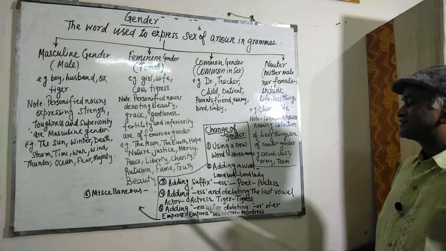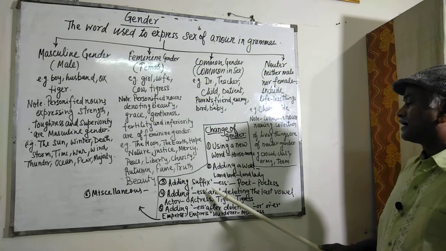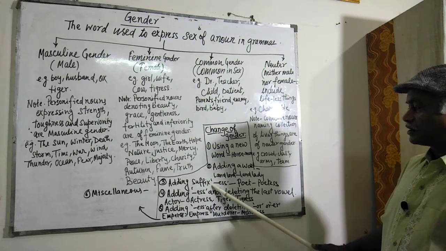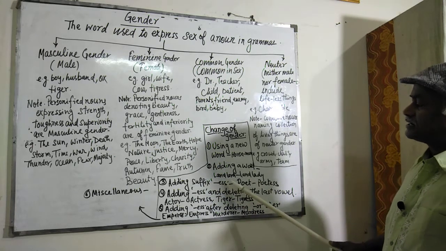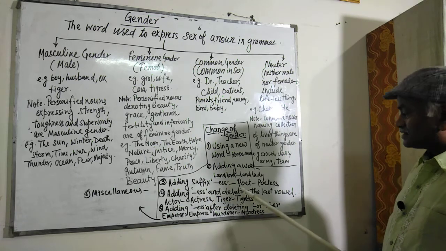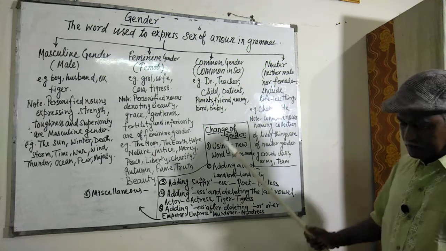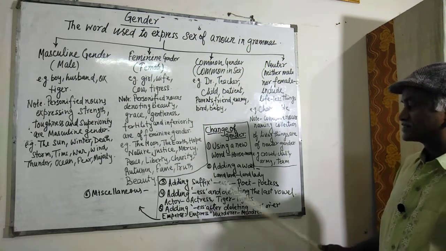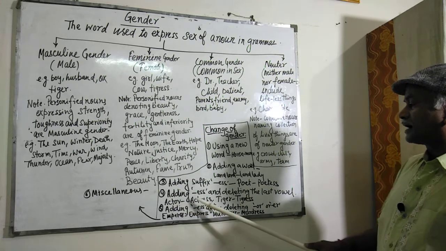Then the fourth one is adding ess and deleting the last vowel. In the third one we simply added ess, but here we are going to add ess and delete the last vowel of the main word. For example, conductor, conductress, actor, actress.